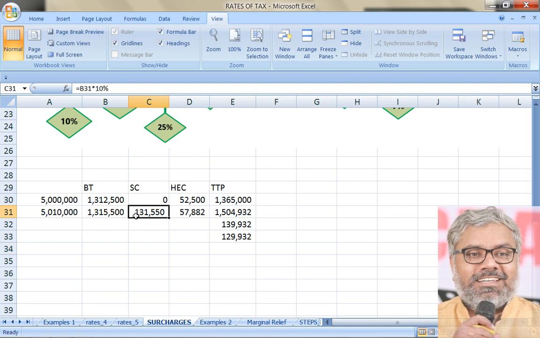And why is this happening? Because of which magic is this happening? The magic is all with surcharge. Because of that, this additional tax liability of the assessee is arising. Because earlier he would have been subjected to either no surcharge or less surcharge. Now he is subjected to more surcharge, because of which his final tax liability is increasing. This is only an example of the unfairness in the provisions of surcharge.